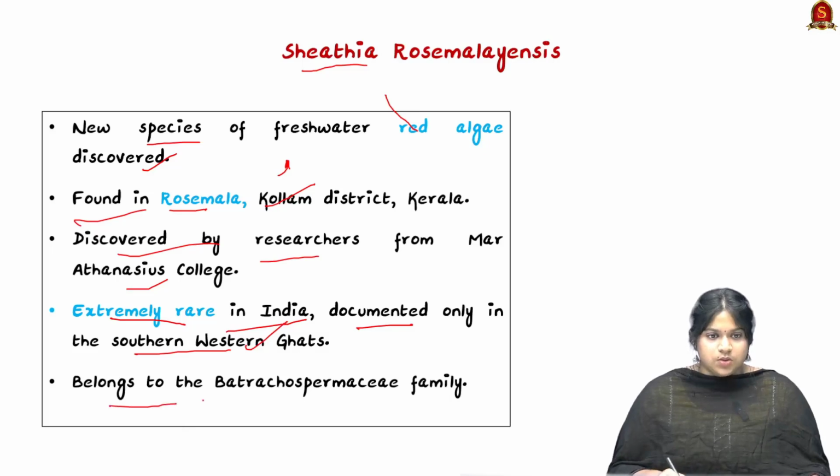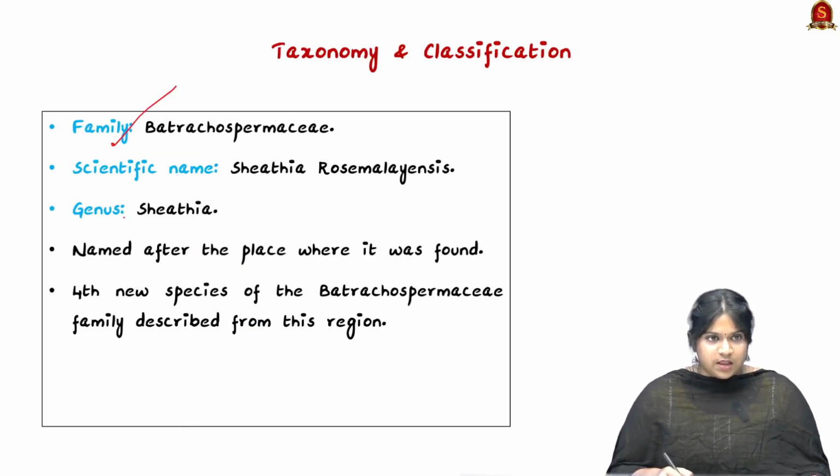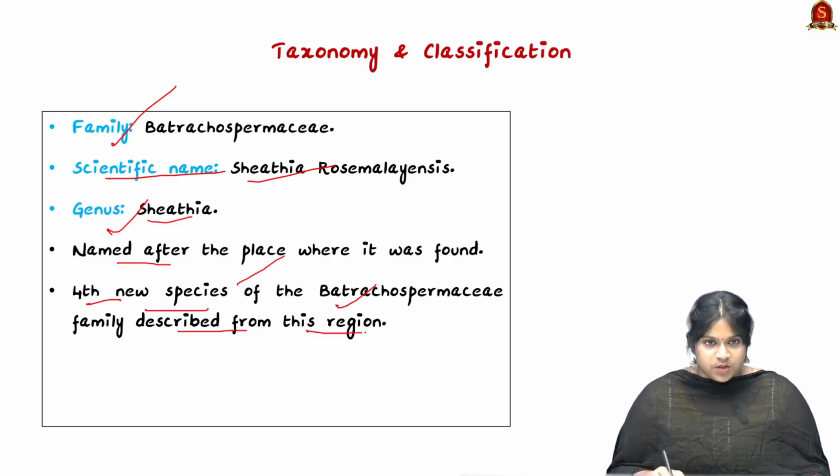It belongs to this family, and the genus is called Sheathia. So the scientific name is Sheathia rosemalayensis. It is named after the place where it was found, and it is the fourth new species of this family described from this region.